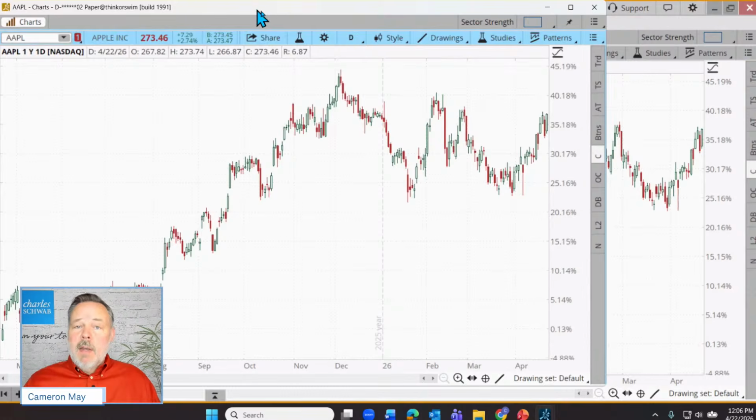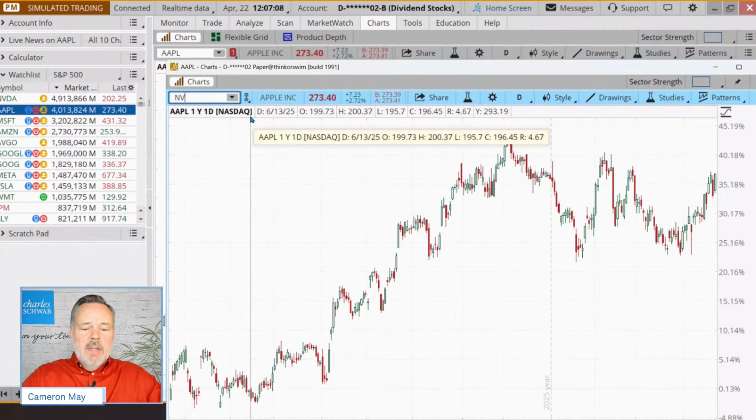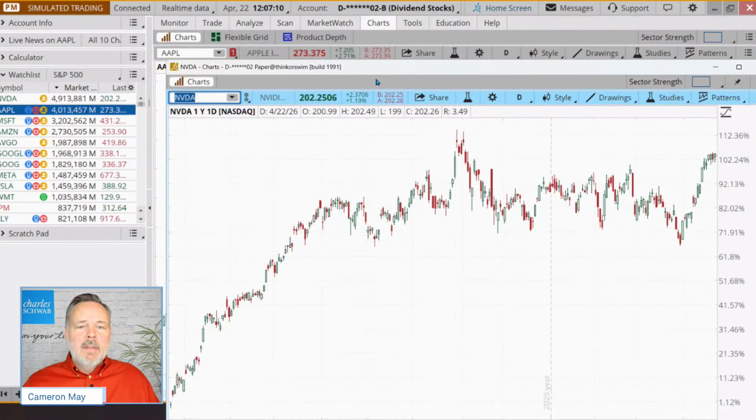And one thing that I want to note for those of you who use linking, you'll notice here we have the number 1 selected just to the right of the symbol. Let me unlink those so I can now change the symbol, and it doesn't change it on our other sort of home chart. And what we could do now is maybe move this chart over to a side monitor.